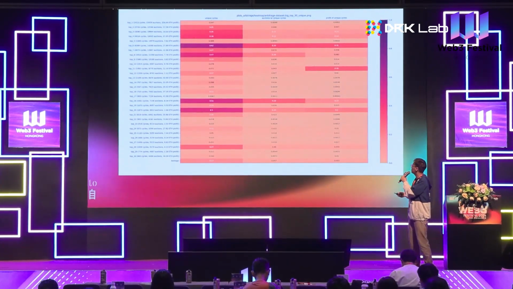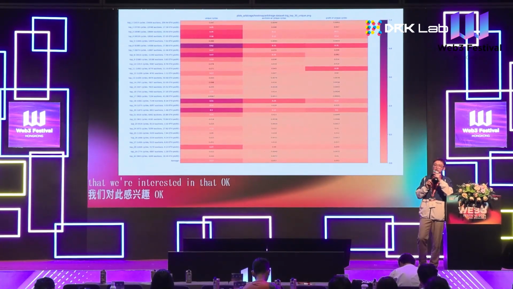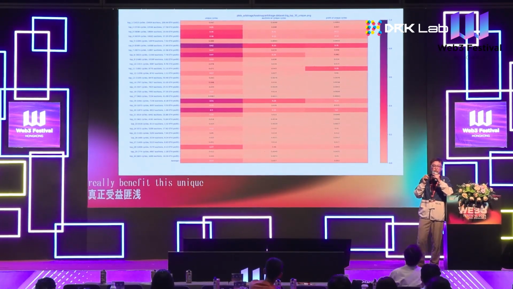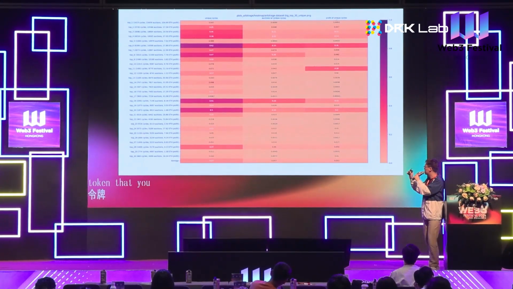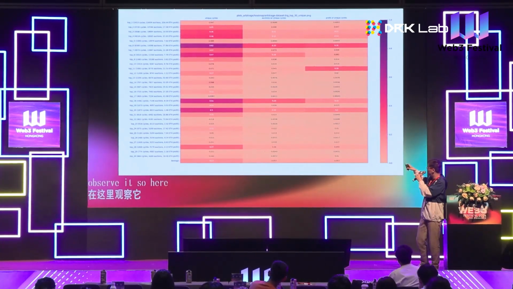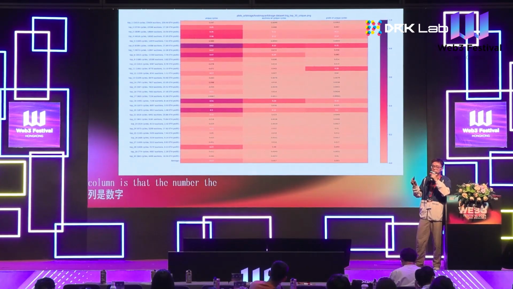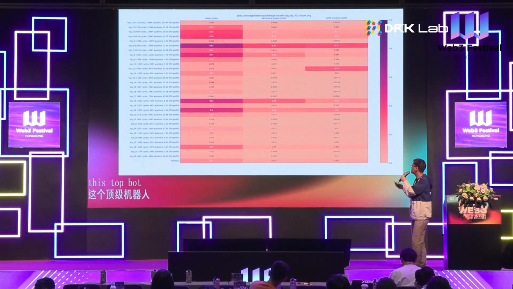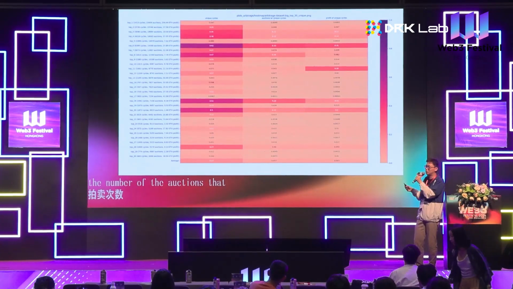Another thing we're interested in is, if you are a searcher and you find a unique arbitrage opportunity, is this really a good thing for you? Will you really benefit from this unique arbitrage opportunity? When we say a unique arbitrage opportunity, it means a cycle or a token that you are the only one who observes. Here, in this figure, we have 3 columns. The first column is the percentage of the unique cycles for these top bots in their MEV transactions. The second one is the number of auctions that they win with these unique token cycles.